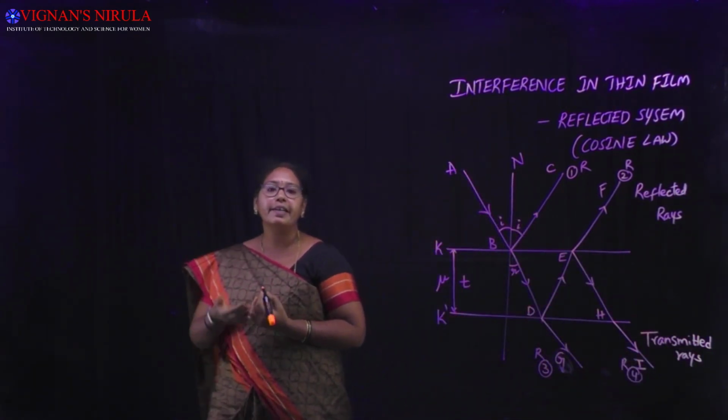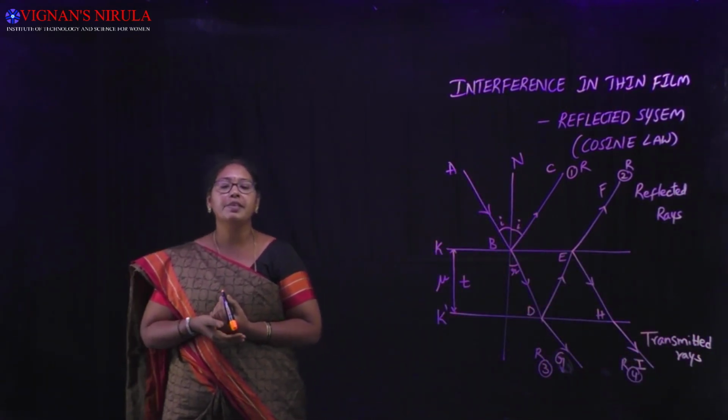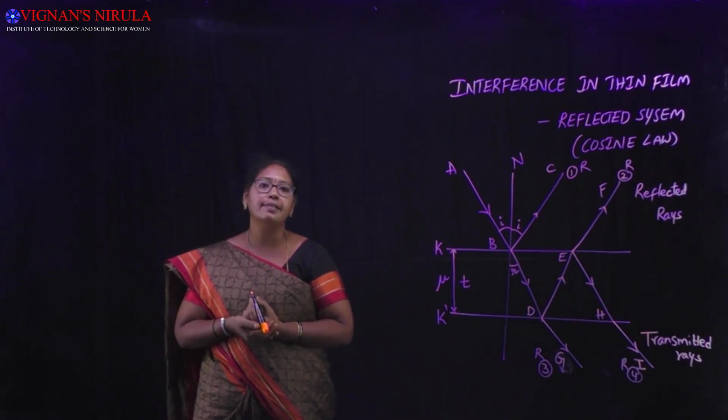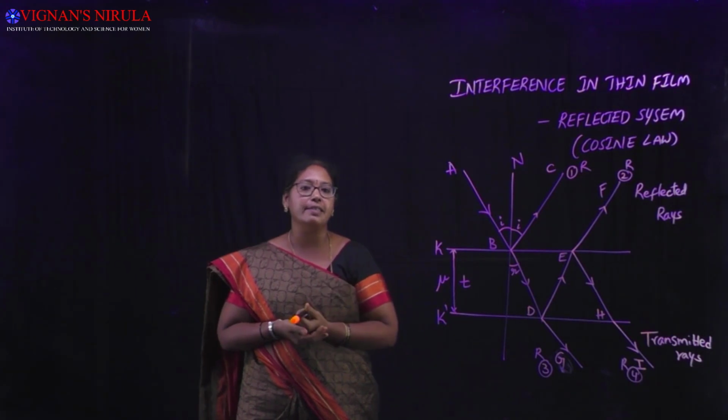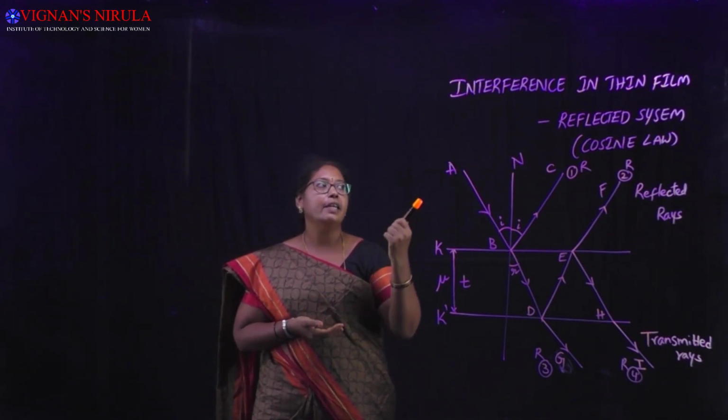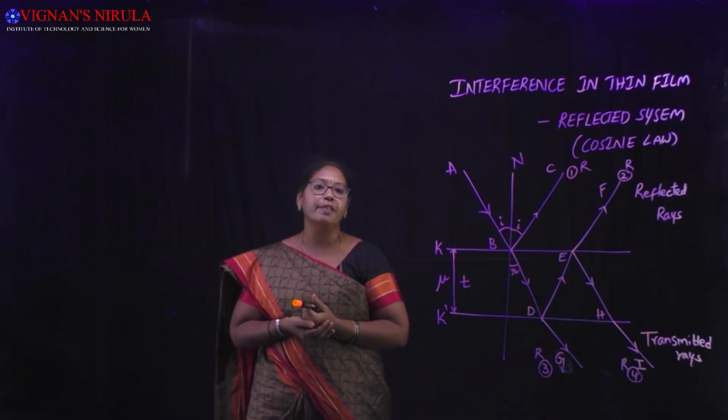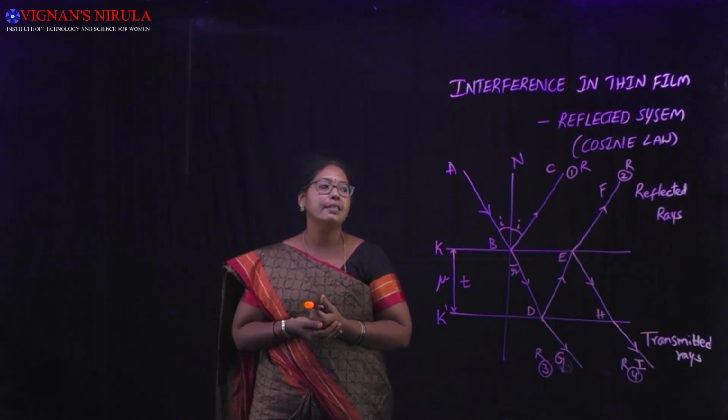Both the reflected rays as well as the transmitted rays on superposition result in interference. As it is easy to study the reflected system, we are discussing interference in thin film due to reflected system.